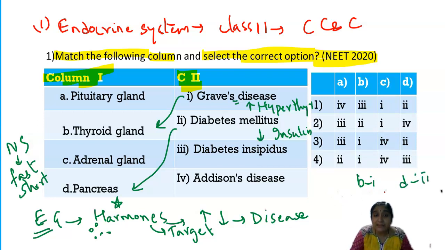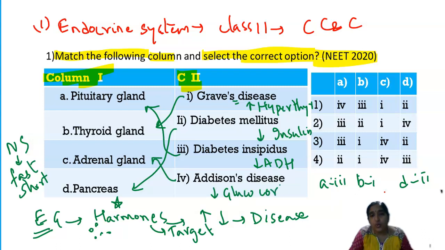And diabetes insipidus is produced by the underproduction of the antidiuretic hormone, which is produced by the pituitary gland. So for A, option 3 is correct. And the last one, Addison's disease. Addison's disease results whenever the adrenal glands are affected, because here you see the underproduction of the hormones glucocorticoids and aldosterone. So for C, it is 4.